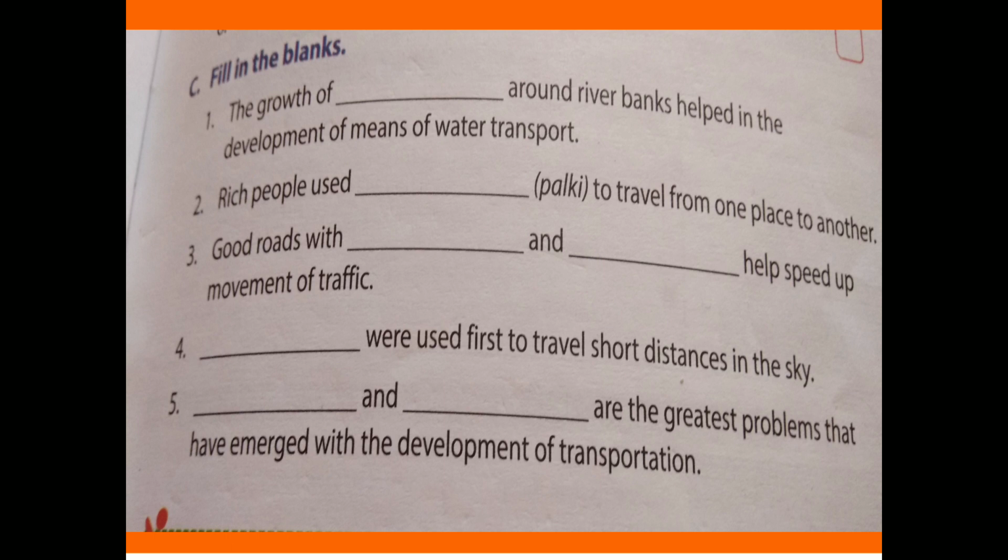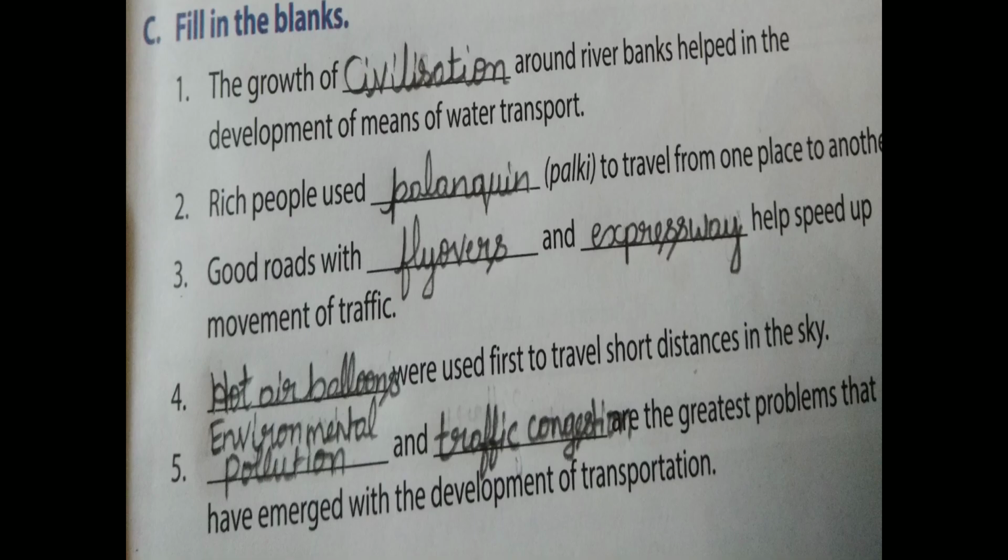Hot air balloons were used first to travel short distances in the sky. The fifth one, dash and dash are the greatest problems that have emerged with the development of transportation. Environmental pollution and traffic congestion are the greatest problems that have emerged with the development of transportation.